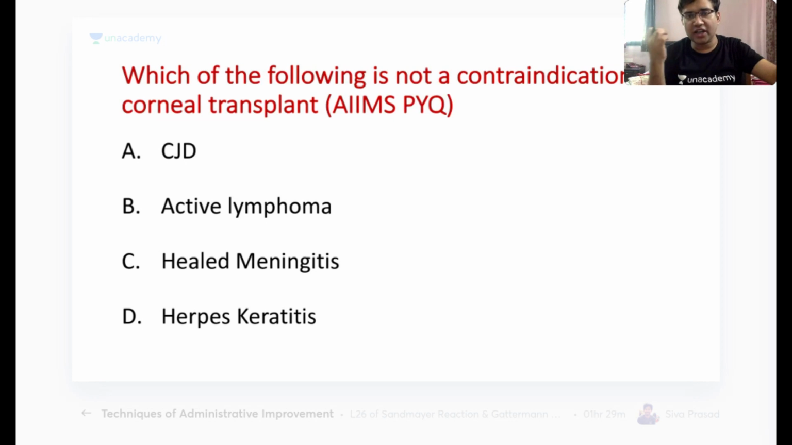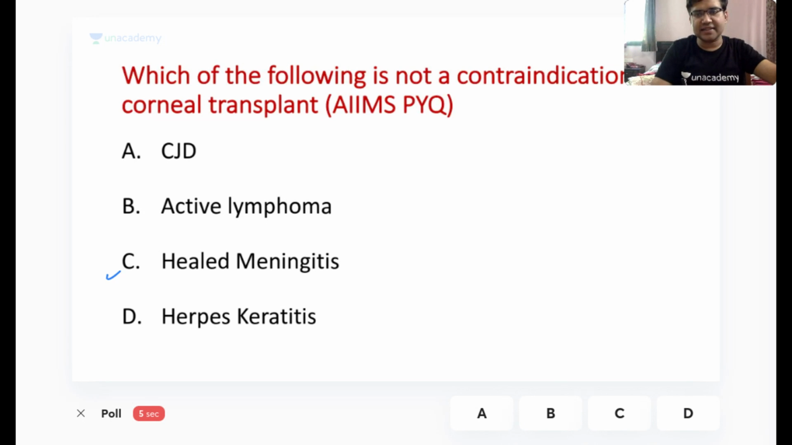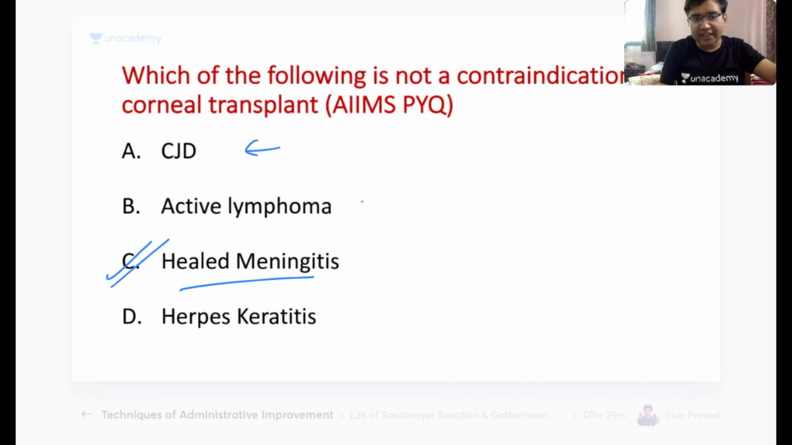Which of the following is not a contraindication for corneal transplant? Your options are CJD, active lymphoma, healed meningitis, or herpes keratitis. Try to answer fast. For those students who have just joined now, this is a rapid revision session. In these 60 minutes, we would cover the whole of the cornea and conjunctiva also. So very good. The answer here is C, that is healed meningitis. Remember, CJD, active lymphoma, herpes keratitis, or high risk behavior as well, or even COVID deaths, they all are considered contraindications for corneal transplant.